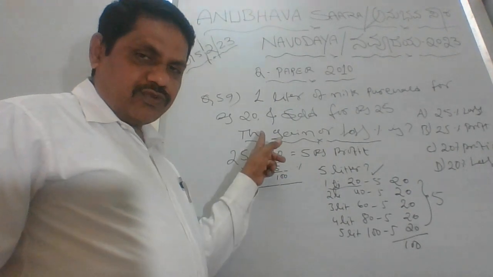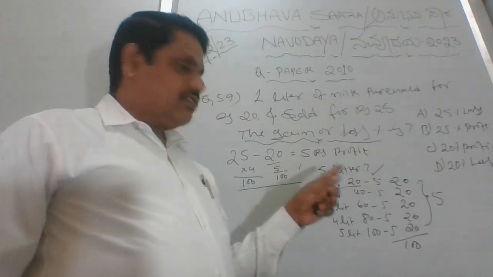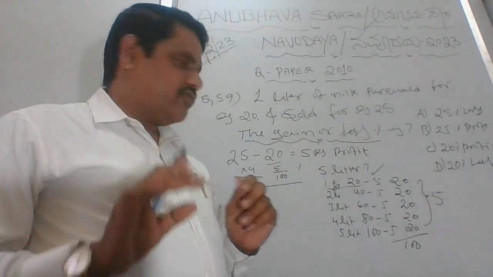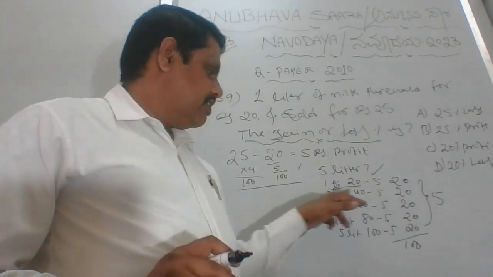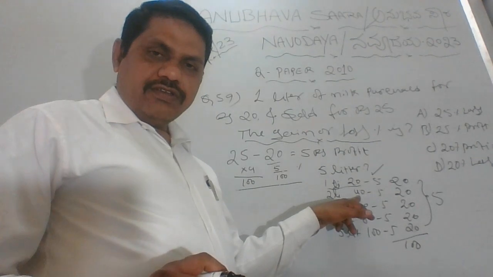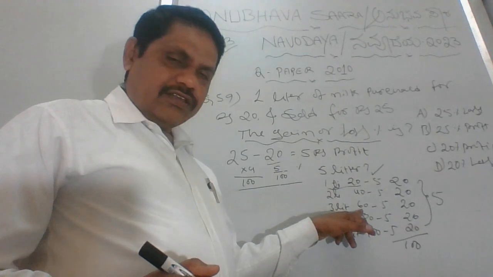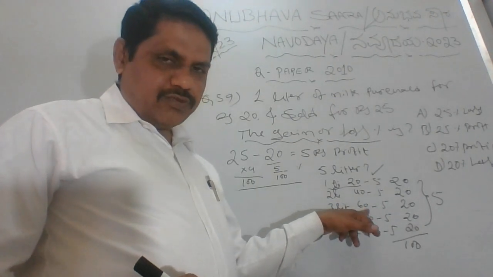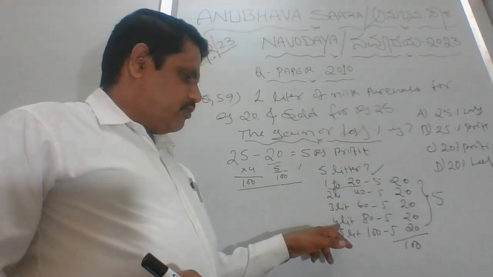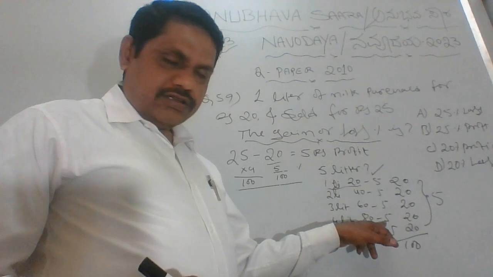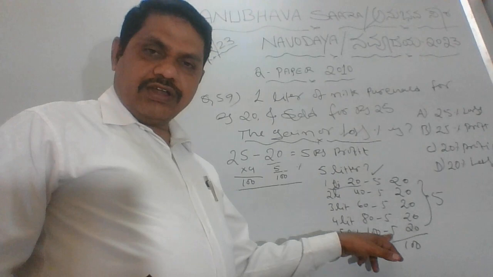The funda is the reason I mentioned 100 and 100 here. This does not belong to this question because this is a profit, and this belongs to the question because this is the purchase money of 20 rupees. If you purchase 1 liter for 20 rupees, you gain how much? 5 rupees. If you purchase 2 liters of milk, you get one more 5 rupees. Again 3 liters, you spend almost 60 rupees and you get again 5 rupees, that means 15. And the fourth liter, you got 20. Fifth liter 100, that is 25.